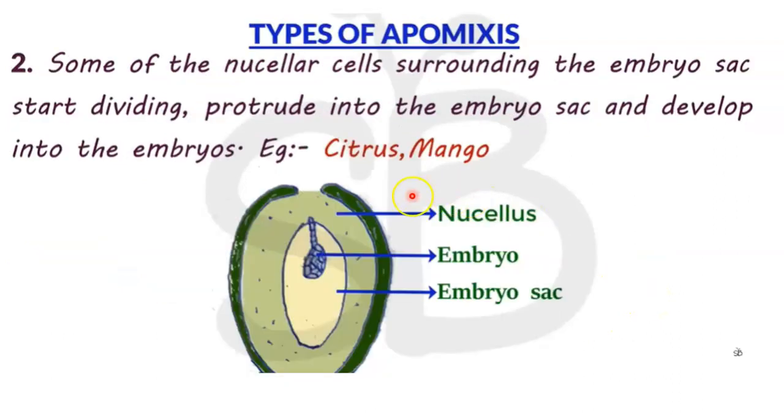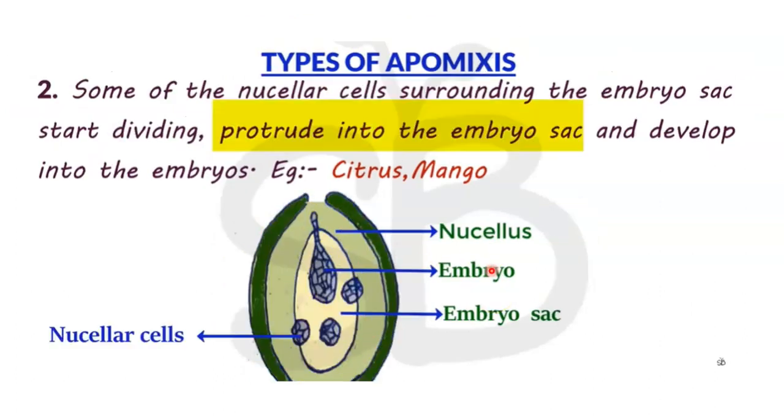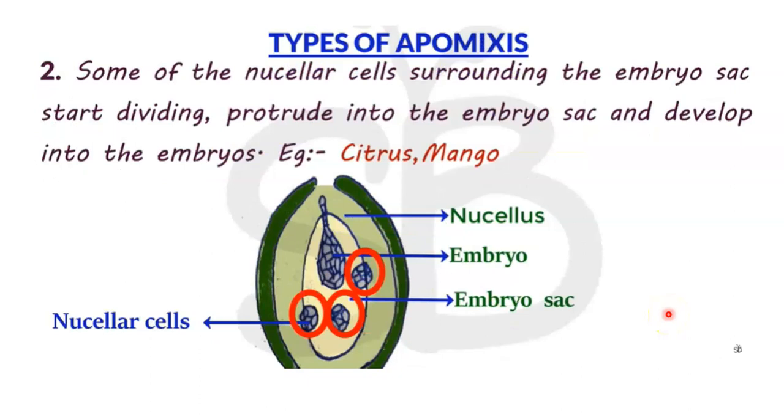But another type happens in citrus, mango, etc. There is a nucellus outside the embryo sac. Within that there is an embryo sac. Within that there is an embryo. But in citrus and mango, etc., some of the nucellar cells protrude inside the embryo sac, and that leads to the formation of multiple embryos, right? Multiple embryos. So what happens? There is an occurrence of many embryos within a single embryo sac. This condition is known as polyembryony.